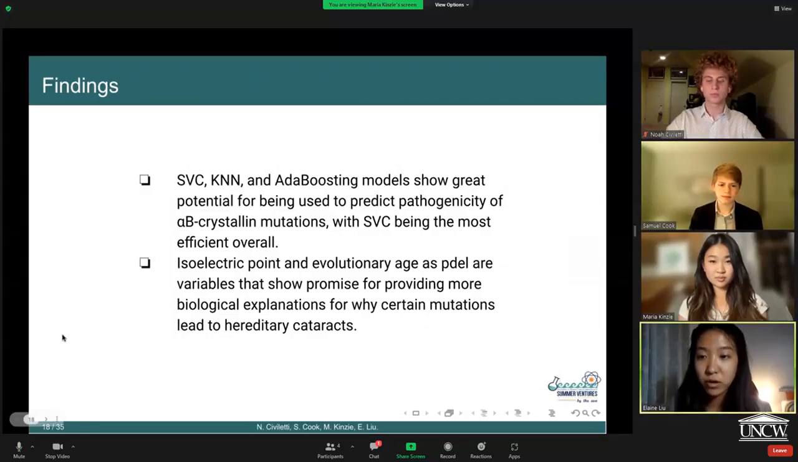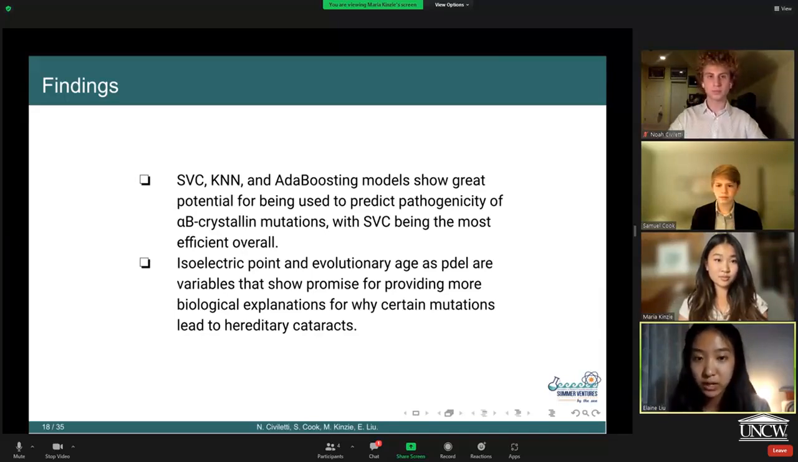So we have overall two key findings from our research. First, that SVC, KNN, and AdaBoosting models show really good potential for being used to predict pathogenicity of alpha-B crystalline mutations, with SVC being the most efficient overall. We also saw that isoelectric point and evolutionary age as PDEL values are variables that when they are covariates, show really high promise for providing more biological and biochemical explanations for why certain mutations over others actually lead to hereditary cataracts.